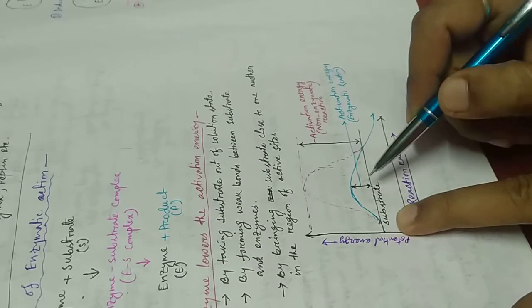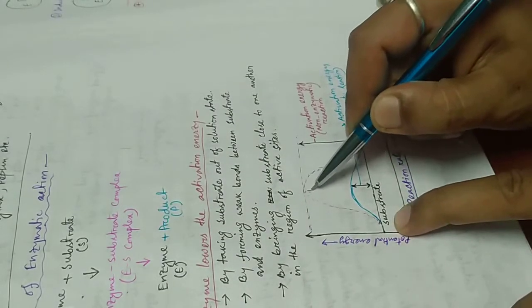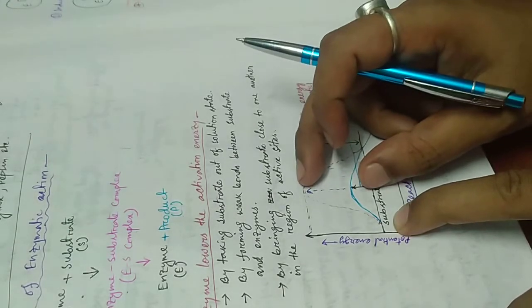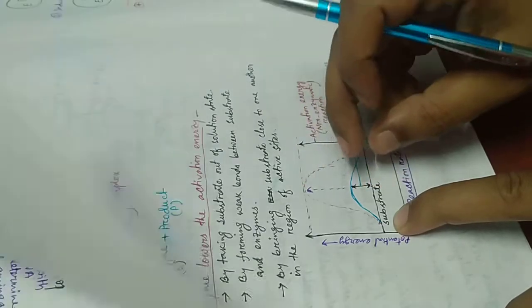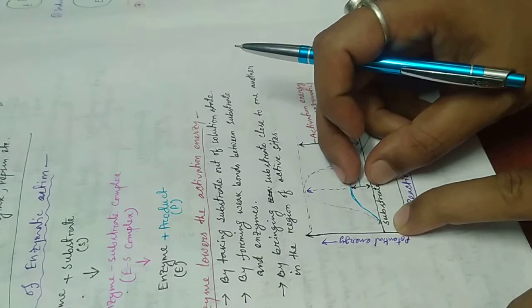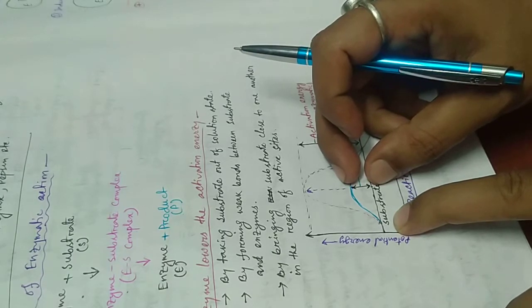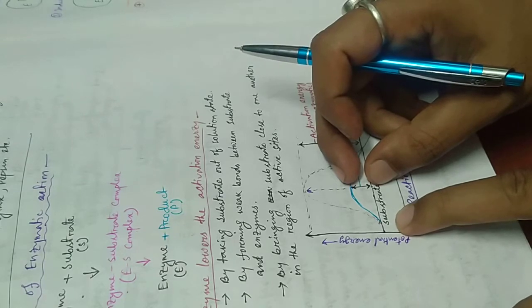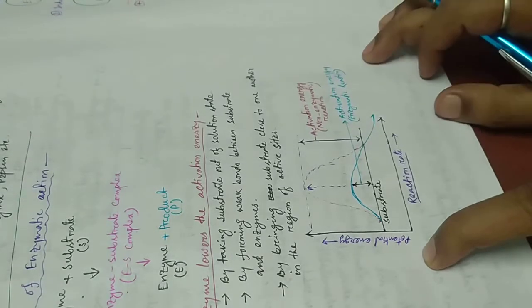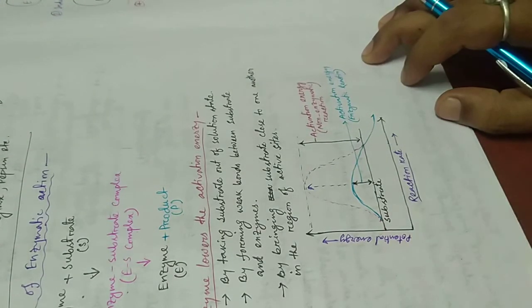So this is needed for the chemical reaction without enzyme, and this much only is needed as activation energy in the presence of an enzyme, meaning an enzymatic reaction. So the enzymes lower the activation energy of a chemical reaction.